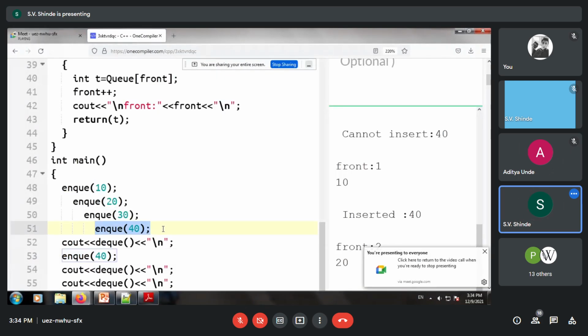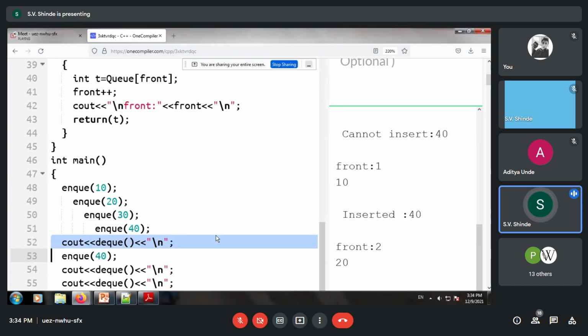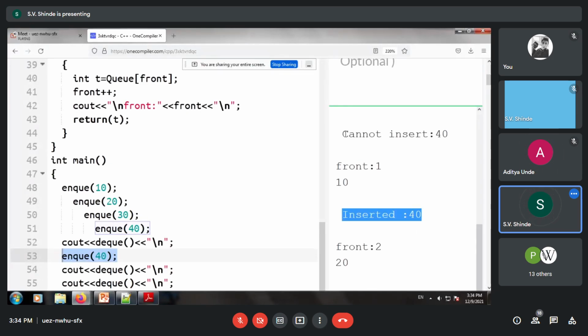NQ40 failed, but when we issue DQ, you can find one element was removed from the queue, and the queue had one space empty. So on the next NQ, you see that this 40 is now inserted in the queue. You can say that it cannot insert due to queue full, but once you issue DQ, that means the job is completed, a slot is empty, and a new job can be issued to the queue. So after that, you can insert the new value, that is 40.